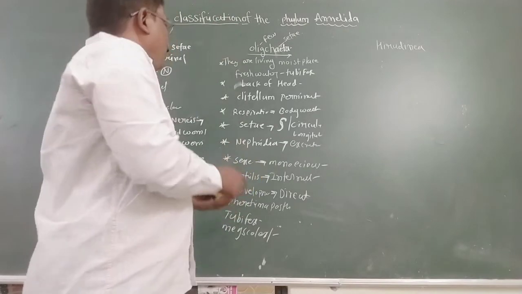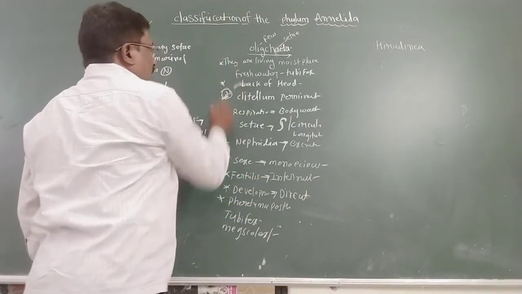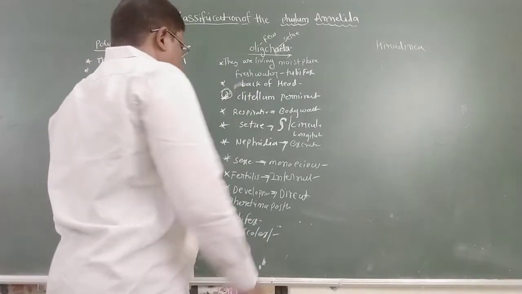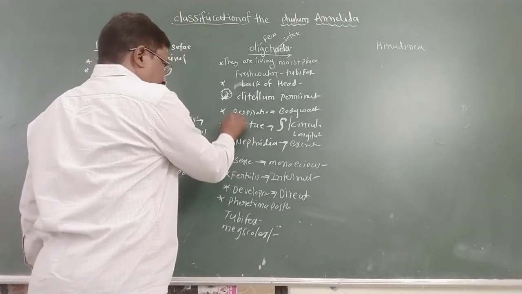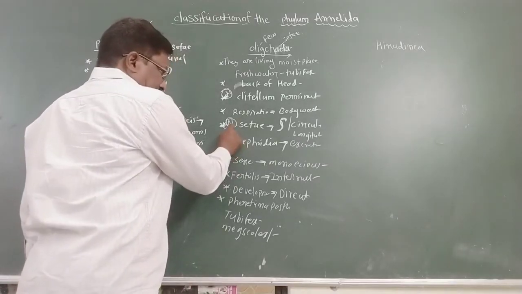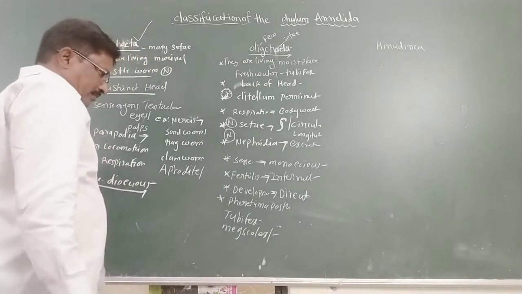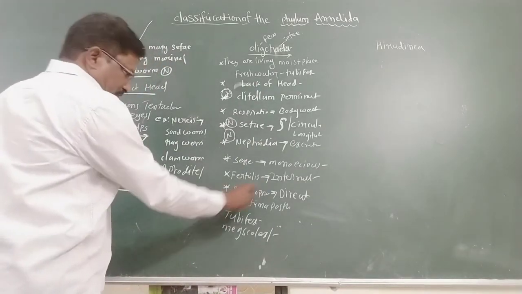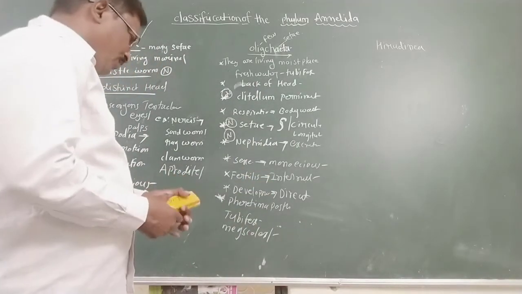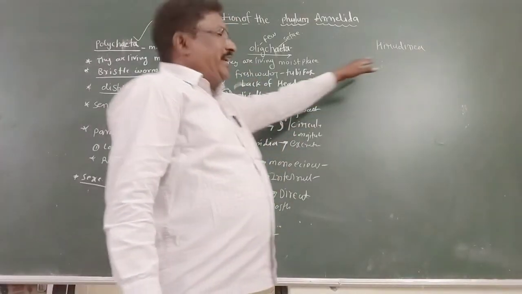Very most important here: the clitellum, setae, and the nephridia. The most important point is the examples, very important: Pheretima posthuma, Tubifex, Megascolex. So these are Oligochaeta.